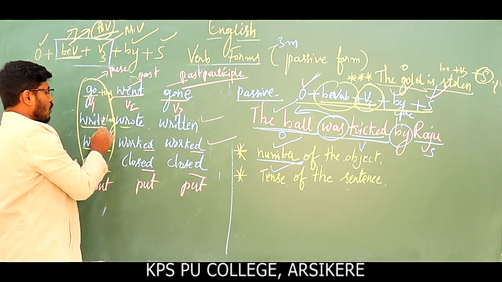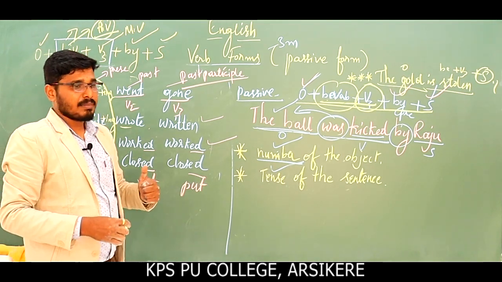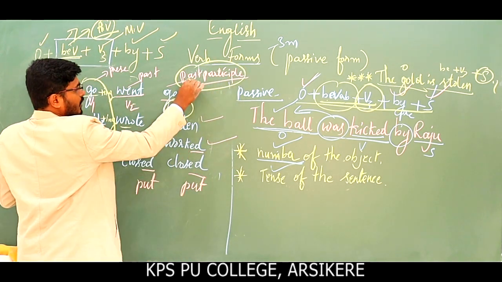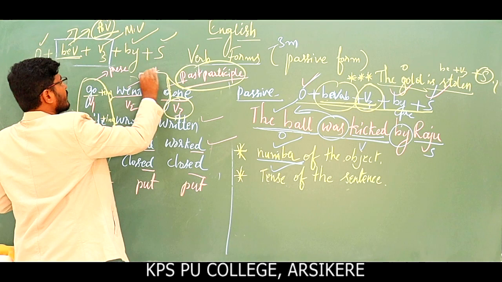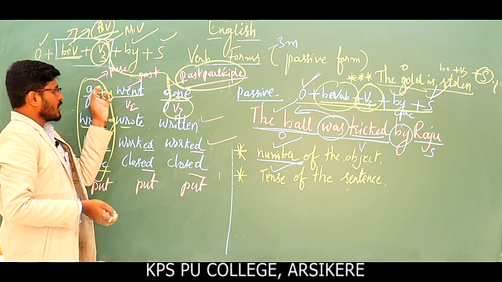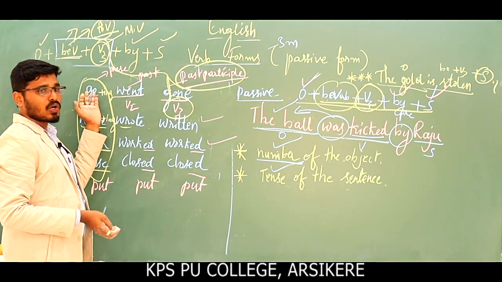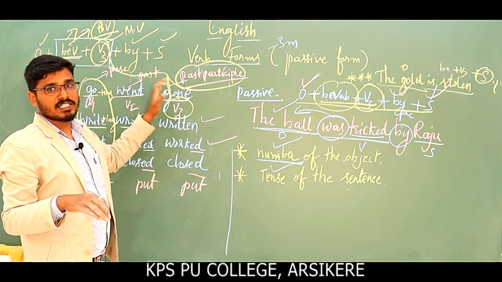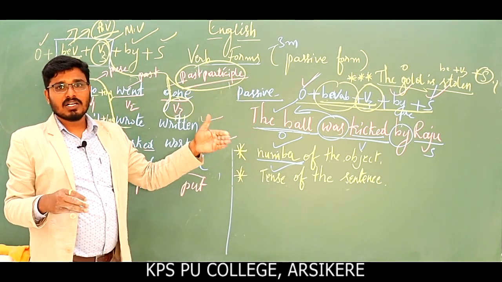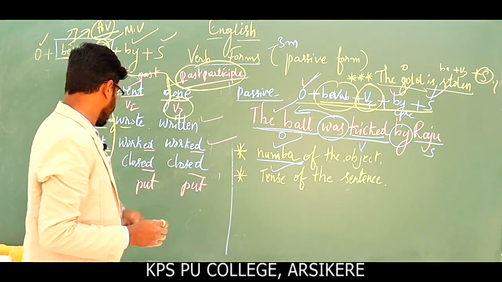Going, writing, walking, closing. So these words are present participle. Now we are discussing past participle, and this is the V3 form, and these two together should be placed here in case of these examples. In active voice if it is given go, in passive voice it will be changed along with the be verb as was gone, or is gone, will be gone, like this. Let us take some examples and discuss.